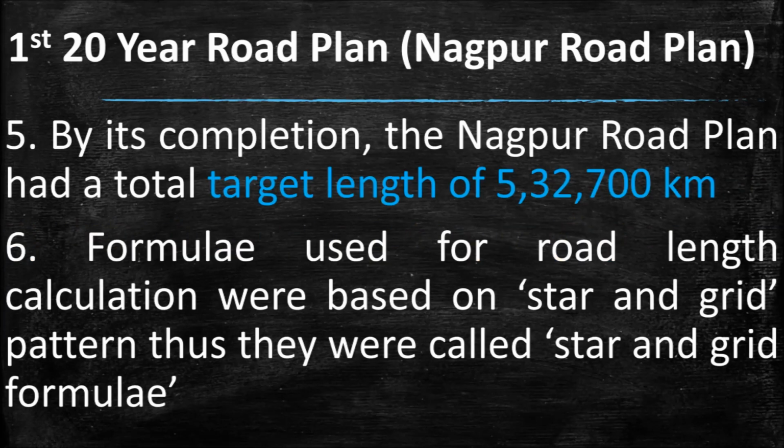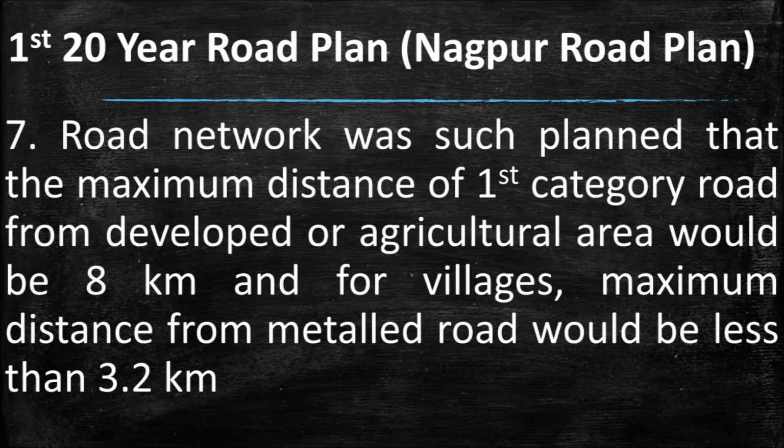By its completion, the Nagpur Road Plan had a total target length of 5,32,700 km. The formulae which were used for the road length calculation were based on star and grid pattern. Thus, they were called star and grid formulae. The road network was planned such that the maximum distance of first category road from developed or agricultural area would be 8 km, and for villages, the maximum distance from a metal road would be less than 3.2 km.